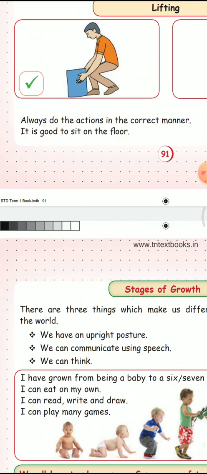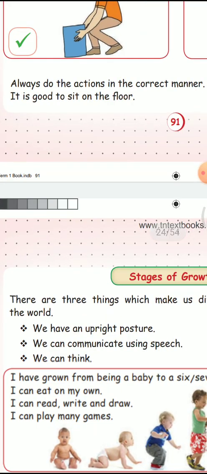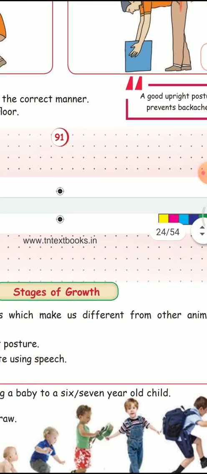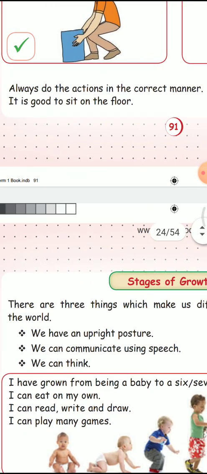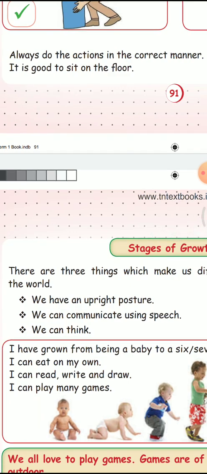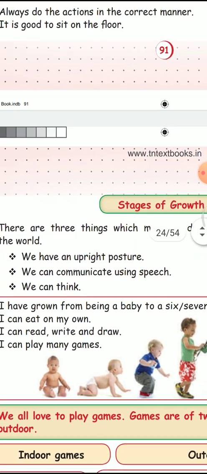We have an upright posture, we can communicate using speech, and we can think. These are the three things which make us different from other animals.